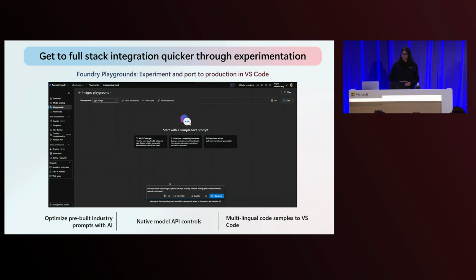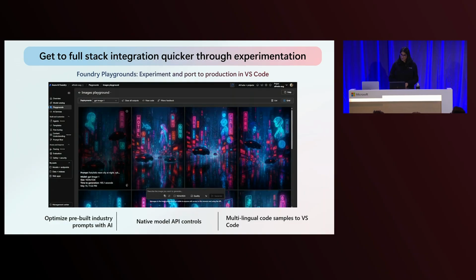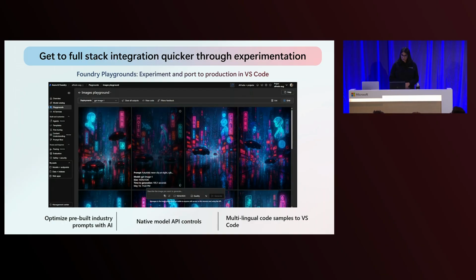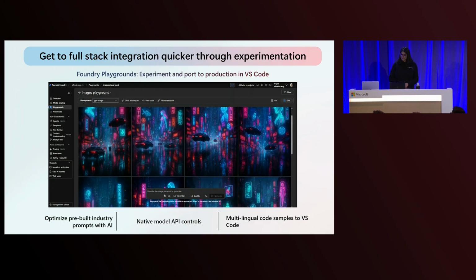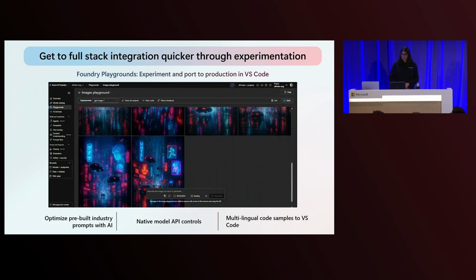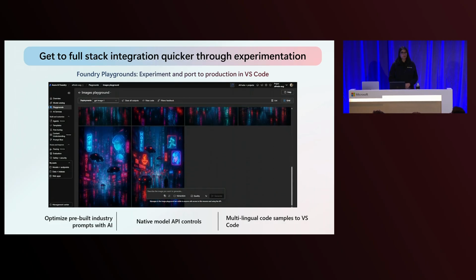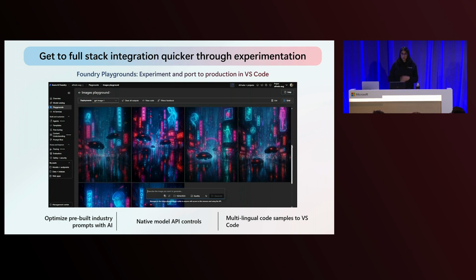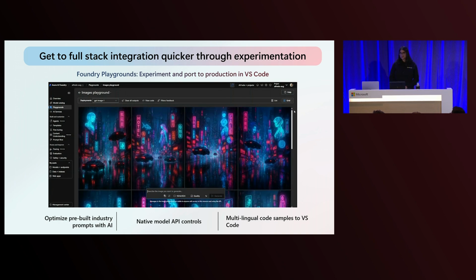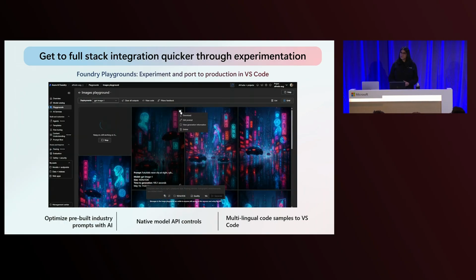The Foundry Playground was built to meet this need, to help you reduce costs of experimentation, iterate faster, optimize your prompts, and go to code quicker. Think of the playground as your technical sketchpad in a controlled UX environment that enables you to experiment with your prompts, evaluate model consistency relative to prompt adherence, and also optimize your outputs for industry use cases. What you're seeing right there is the new image playground that we just released.